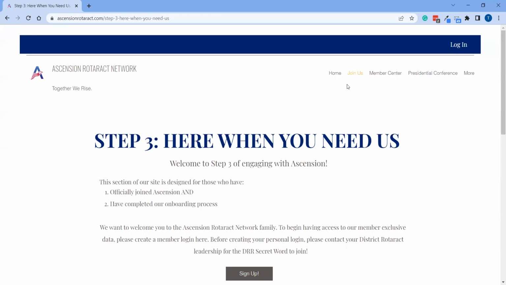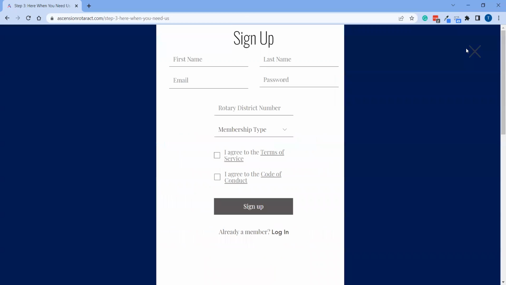Now, if your district is officially onboarded with Ascension and either somebody else in your district has already taken you through those steps, or maybe you helped spearhead that initiative, everyone in your district at this point, whether they're a Rotaractor, an Interactor, or a Rotarian, has access to our member center. Now, that access is not automatic. You actually have to create a login. So we'll go up to this top corner here and click login. And you'll go ahead and type in the information. So I'll just type in an example.